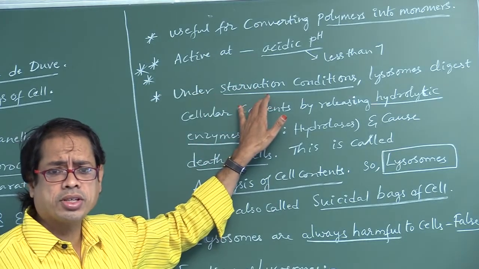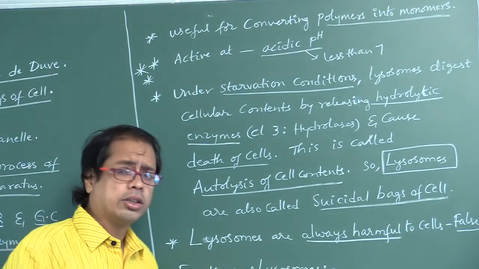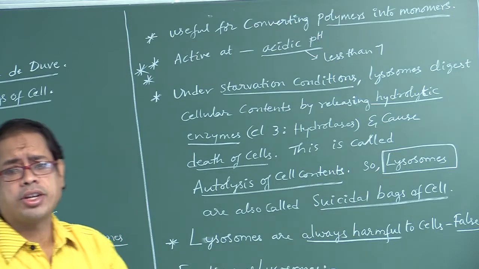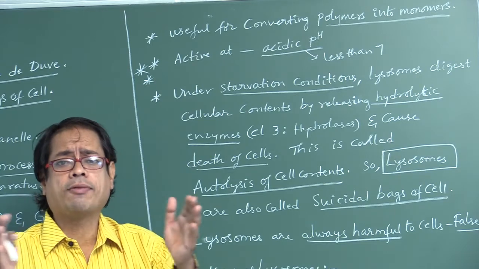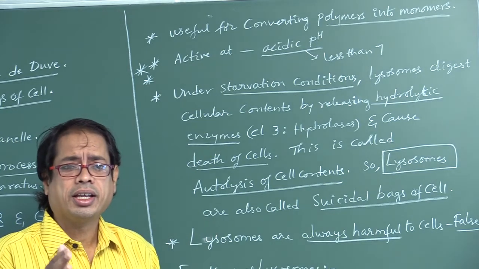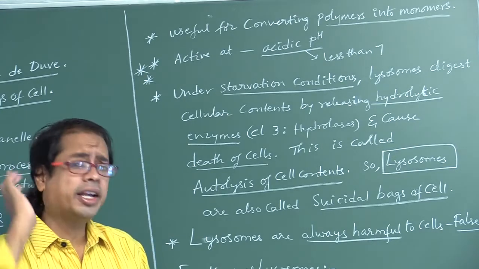Next, under starvation conditions, that is, non-availability of food, what happens? These lysosomes secrete hydrolytic enzymes.